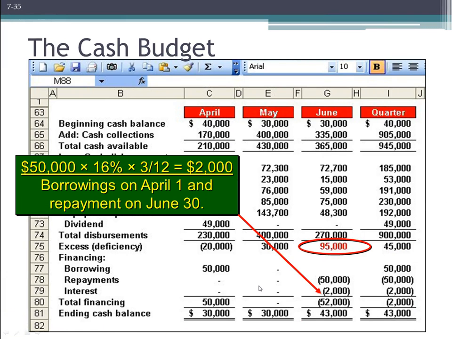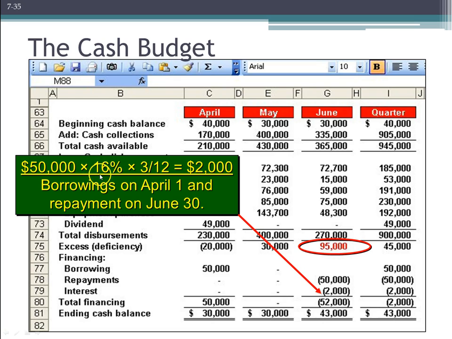Remember, in the information that was given to us, we assumed that we borrow on the first day of the month. So we assume we borrowed on the first day of April, and we pay back on the last day of the month. So we've had this loan of $50,000 for 3 months, we will assume. The full month of April, the full month of May, and the full month of June. We're going to pay it back at the end of the month. That means we've had it 3 months or 3/12 of a year.